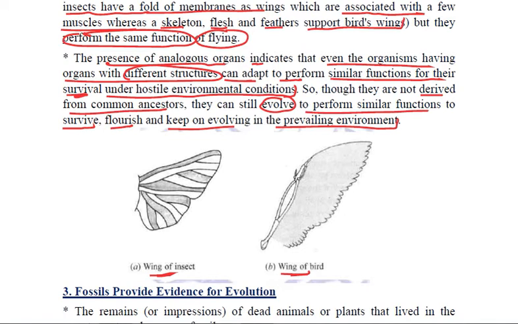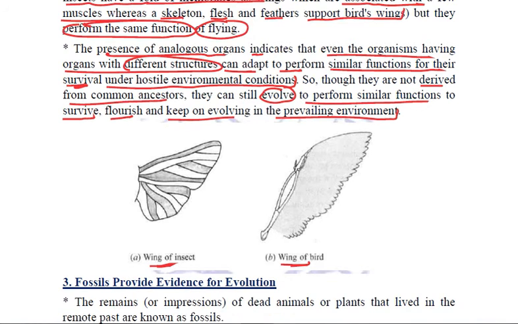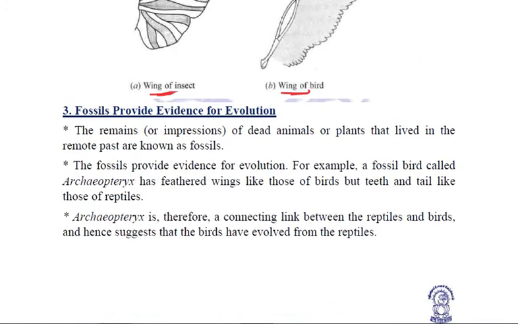Clear? This is the second evidence which goes in favor of the process of evolution. Let us try to understand the third one, fossils. Let us see first of all what fossils are. The remains or the impressions of dead animals or plants that lived in the remote past are known as fossils. They are actually the remains.